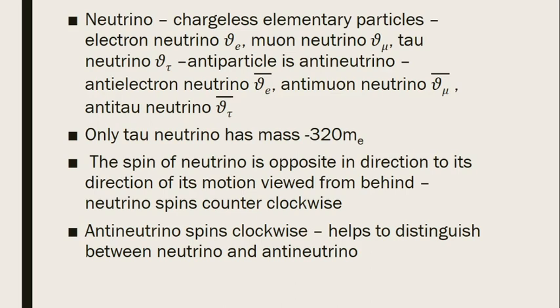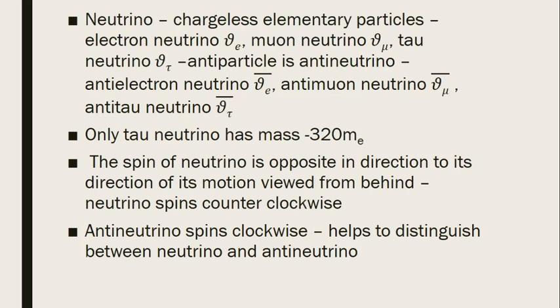So the chargeless elementary particles are known as neutrinos, and these neutrinos also have antiparticles.